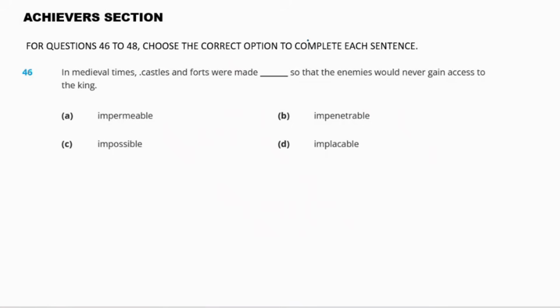Question 46 is, in medieval times, castles and forts were made dash so that the enemies would never gain access to the king. Options are A. Impermeable, B. Impenetrable, C. Impossible, and D. Implacable. So, out of all of these, the right answer will be option B, that is impenetrable.